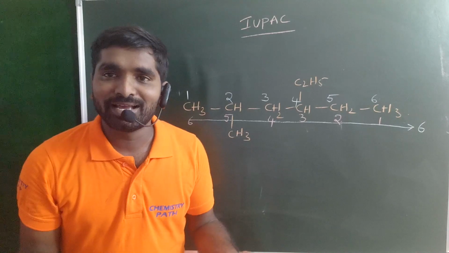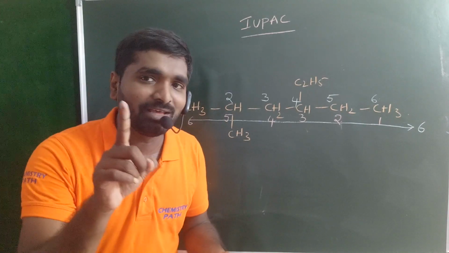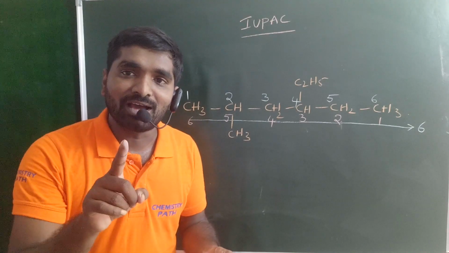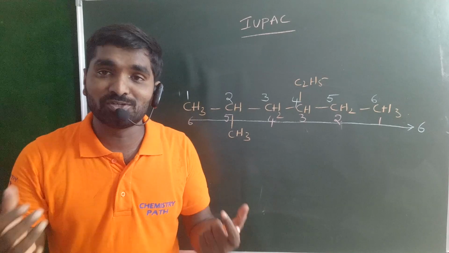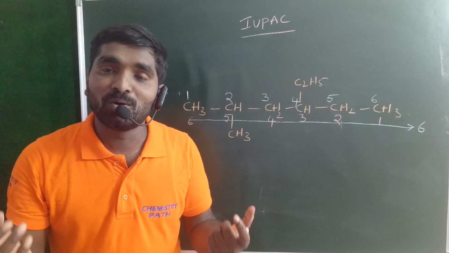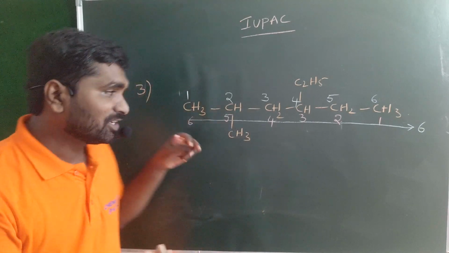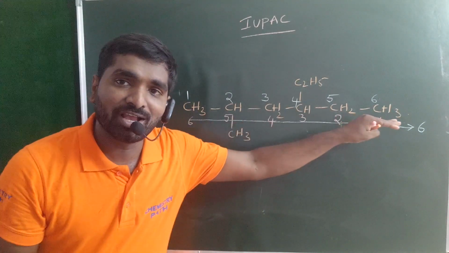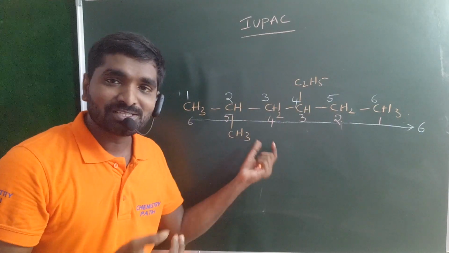So rule number 3, guys, which is the lowest sum rule. When you have only one substituent, the substituent always gets the least number. When you have more than one substituent, then you must follow the lowest sum rule. What is the lowest sum rule? First of all, you should select the longest chain. Then, what is the position of the substituent?